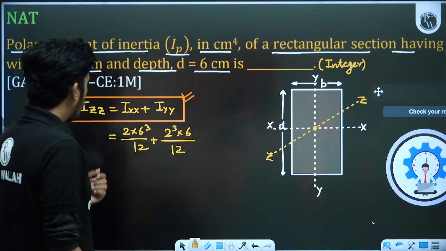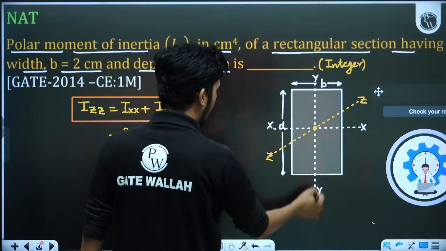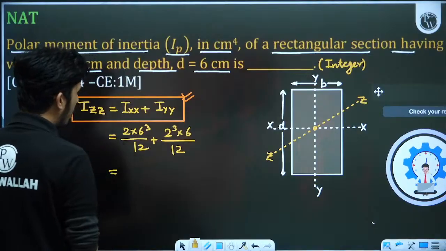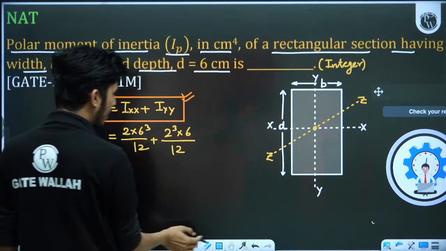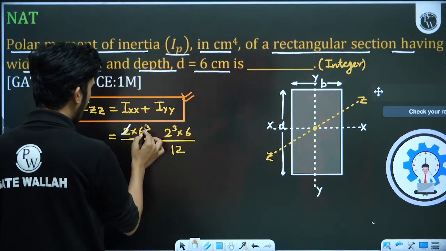Okay. So here BD cube by 12, because D is cut by XX, and Yy is cutting B, so B cube D by 12. So the overall value will be equal to, I think, this will be cancelling out, and this will be 6, and 6 will again cancel out. Here it will be 2.